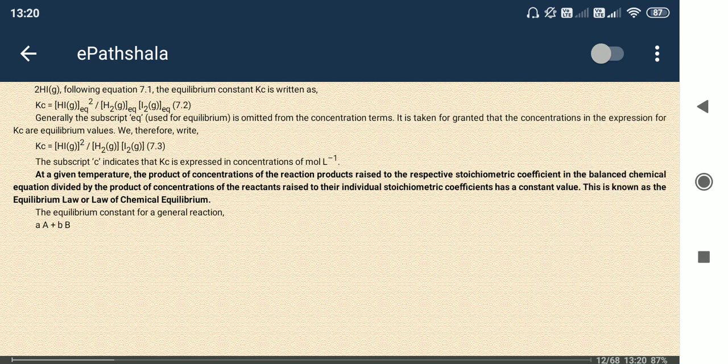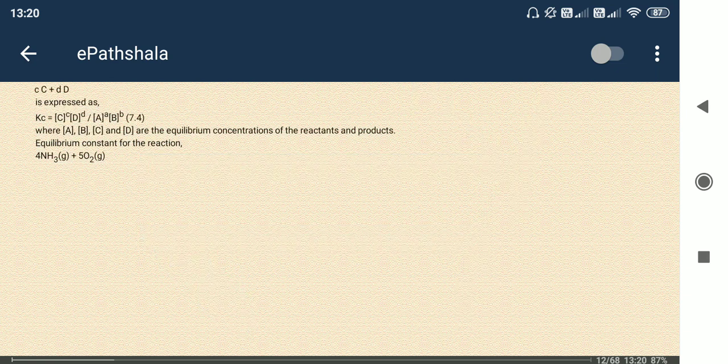So now you can see the reaction is given: small a capital A plus small b capital B converted to small c capital C plus small d capital D. Here the stoichiometric ratio is given in the prefix. Small c, small d, small a, small b, these are the stoichiometric ratios. So the expression for the equilibrium constant Kc will be concentration of C to the power c into concentration of D to the power small d, divided by concentration of A to the power small a into concentration of B to the power small b.